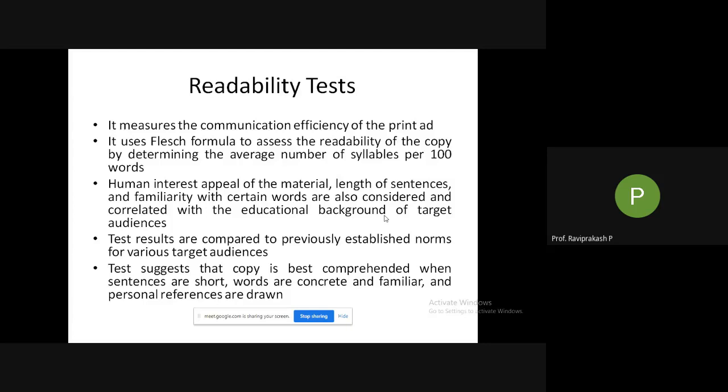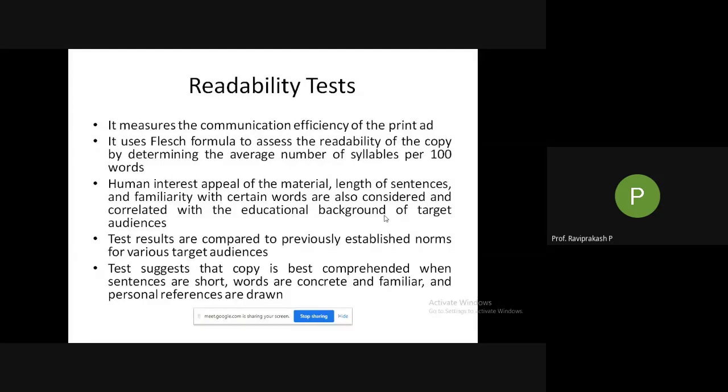So it is based on the background of the target audience, the educational background. How literate are they, till which standard, or what degree they have done basically. So will they understand it or not? Even these kinds of tests are being done where the audience is of different educational qualifications.